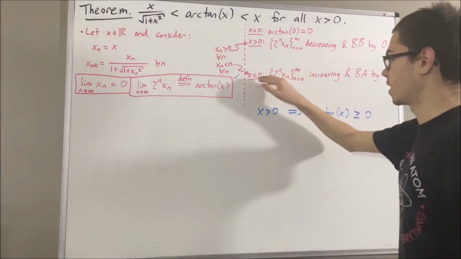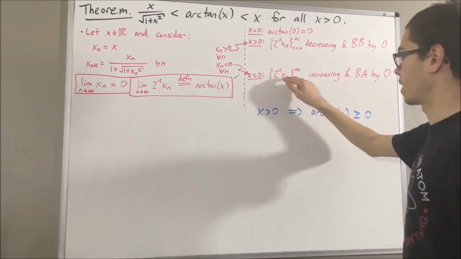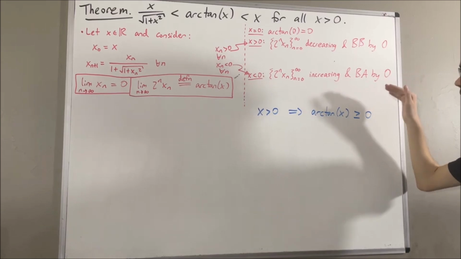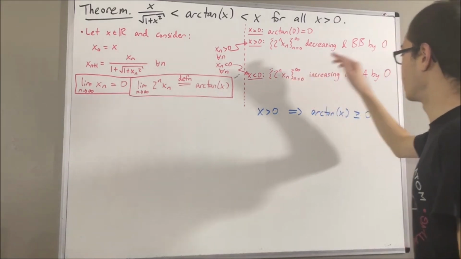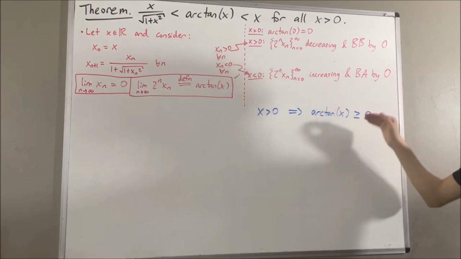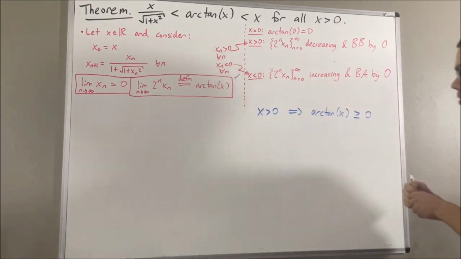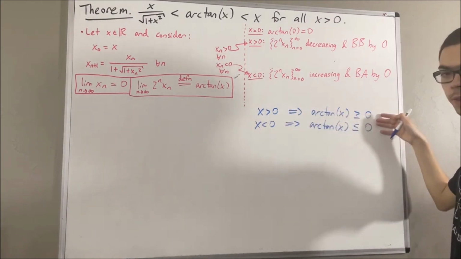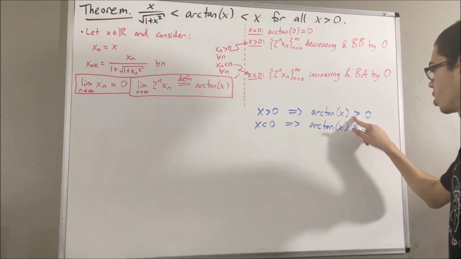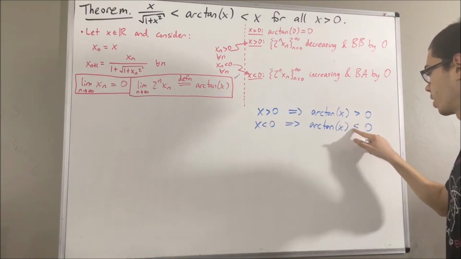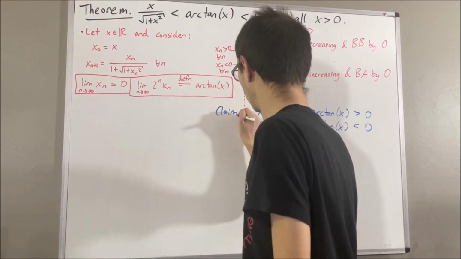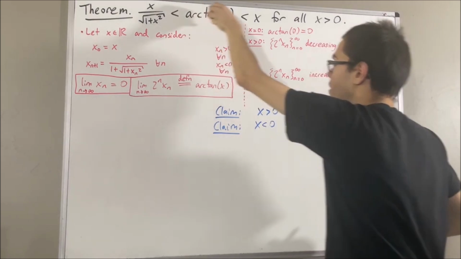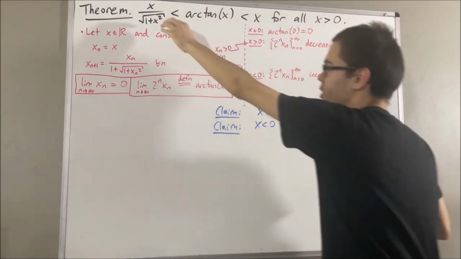Similarly, in the case x less than 0, we found that 2 to the n x_n is less than 0 for all n. And by properties of limits, that implies the limit of 2 to the n x_n is less than or equal to 0. In other words, arctangent of x is less than or equal to 0. Right, so we currently know that this is true. But the claim is that we can also show that these are strict inequalities. And these two claims will immediately follow from this theorem. So then, how do we actually prove this theorem?